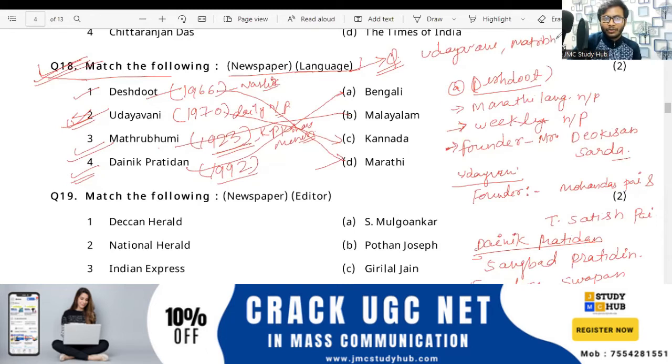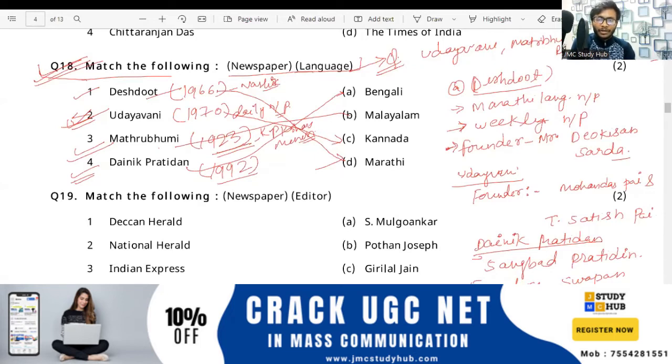Matribhumi, Dainik Pratidin, and Deshdoot. In this way, right? So you have to arrange it in a sequence. आपको sequence में arrange करना है. So how will you arrange unless and until you are aware of when these newspapers were founded? So how will you do it? This can be done when you know about the establishment or founding years of the newspaper. So remember the founding years, the question can be asked in a different style.